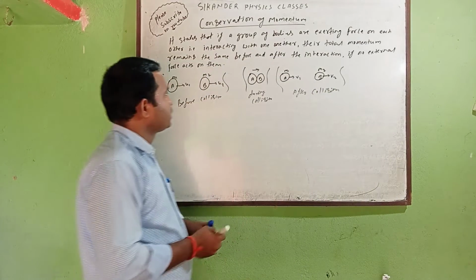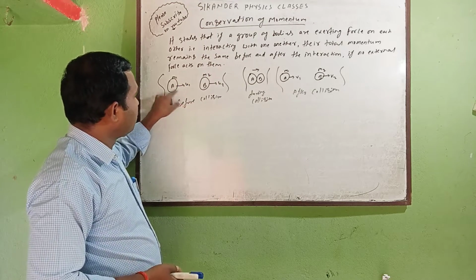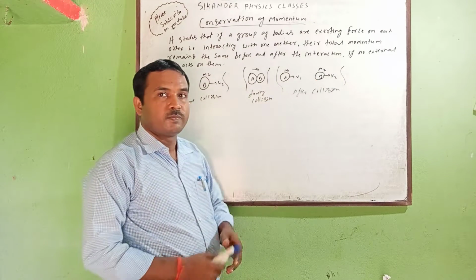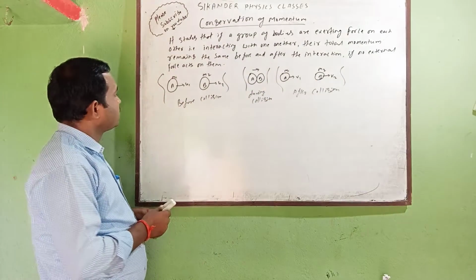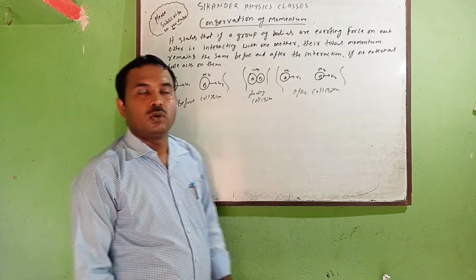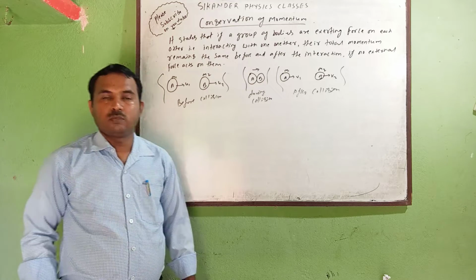You see that first there was less gap, but when it collides, its velocity increases. You can apply Newton's third law here, and also Newton's second law, which we have already discussed, the rate of change of momentum.